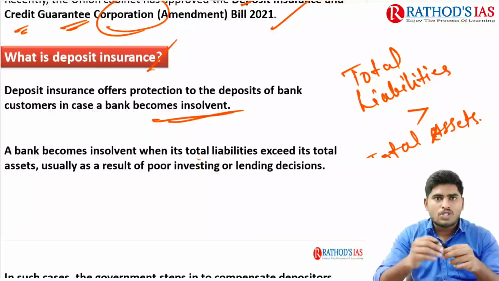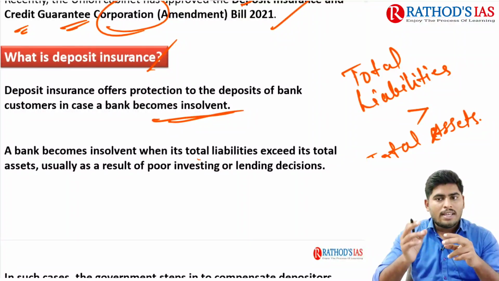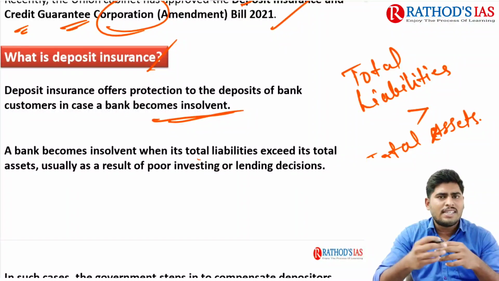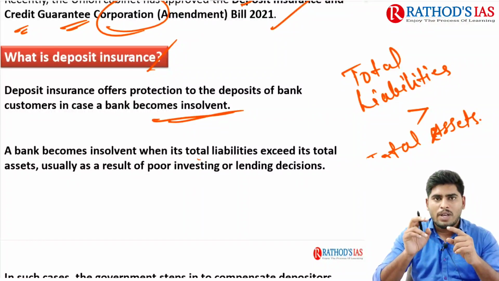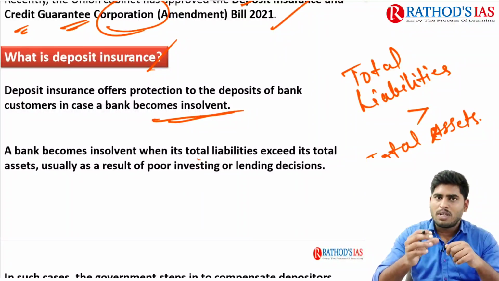When it fails to meet such expectation, that becomes a liability. When the total liabilities increase and exceed the total assets it has, that situation throws the bank into insolvency. Then the RBI will conduct a survey report, and based on the report the central government will declare a particular bank insolvent and bring that bank under moratorium.